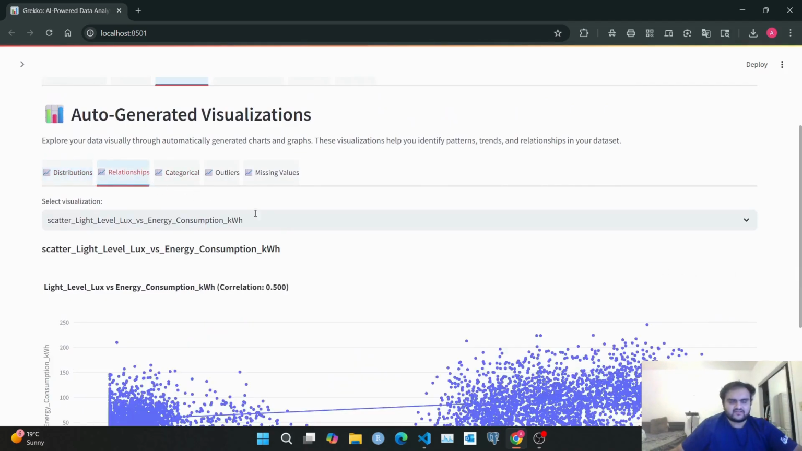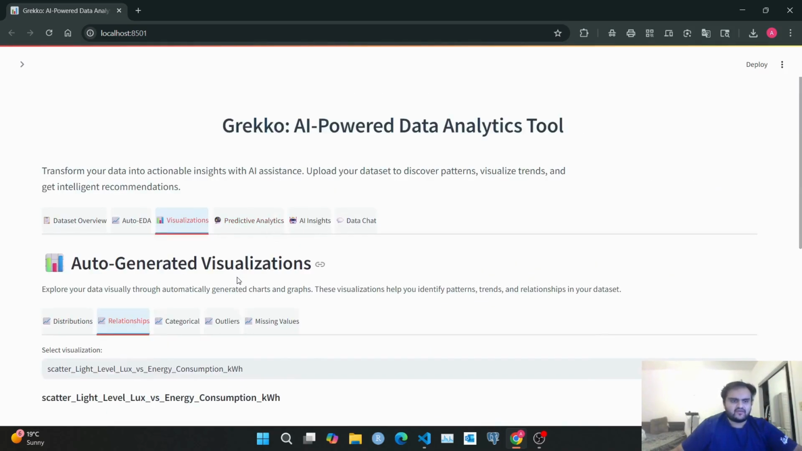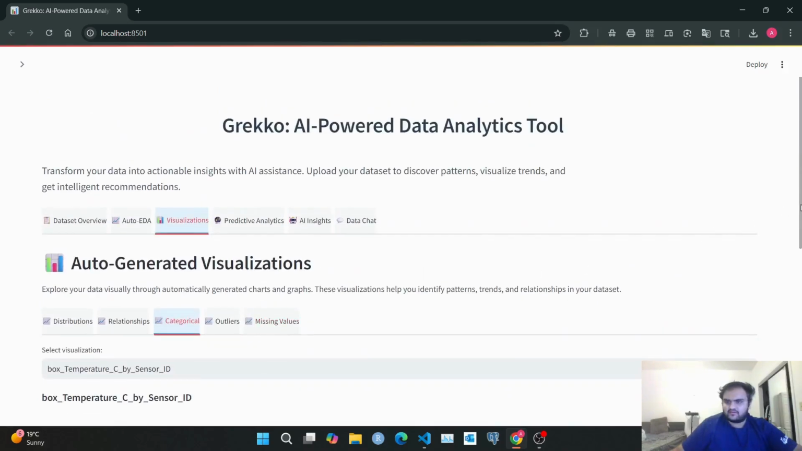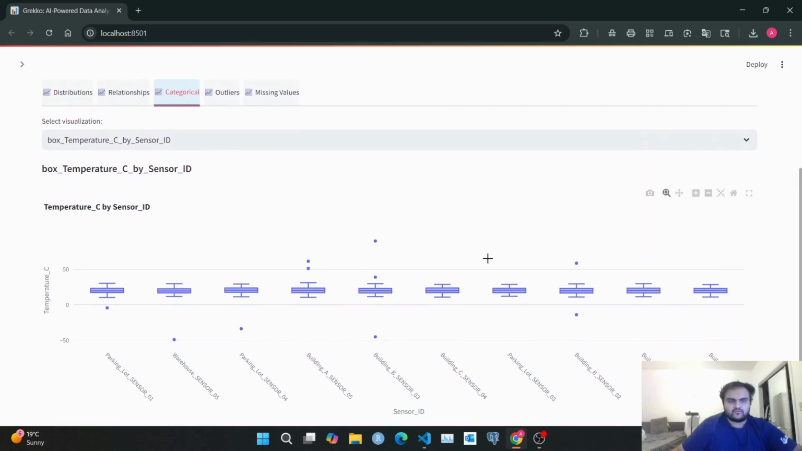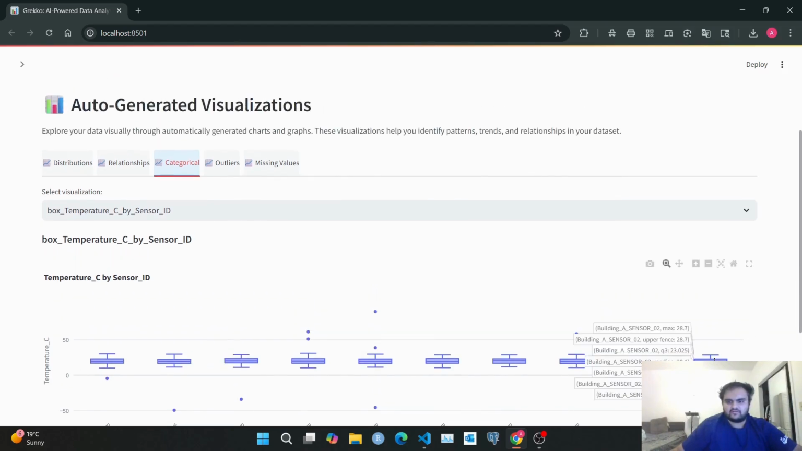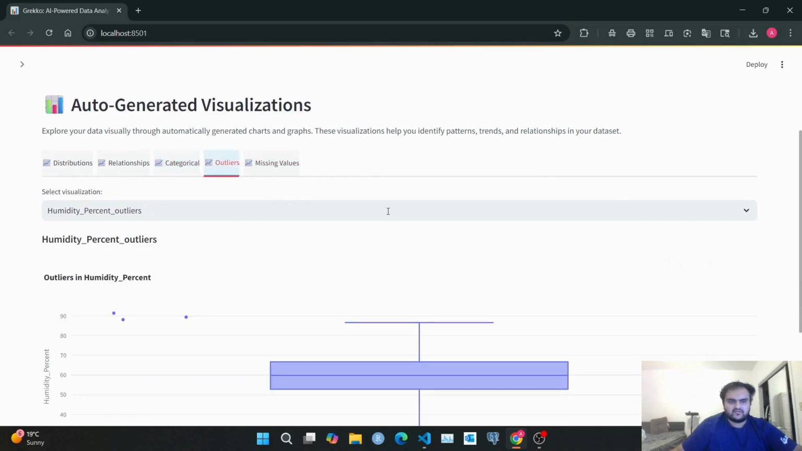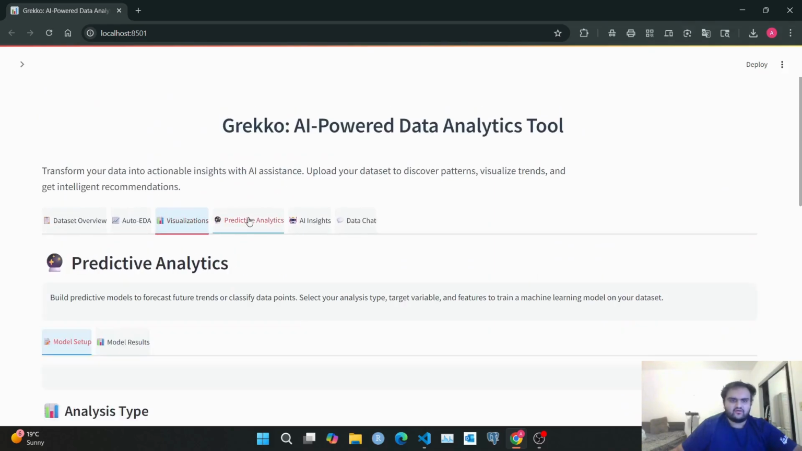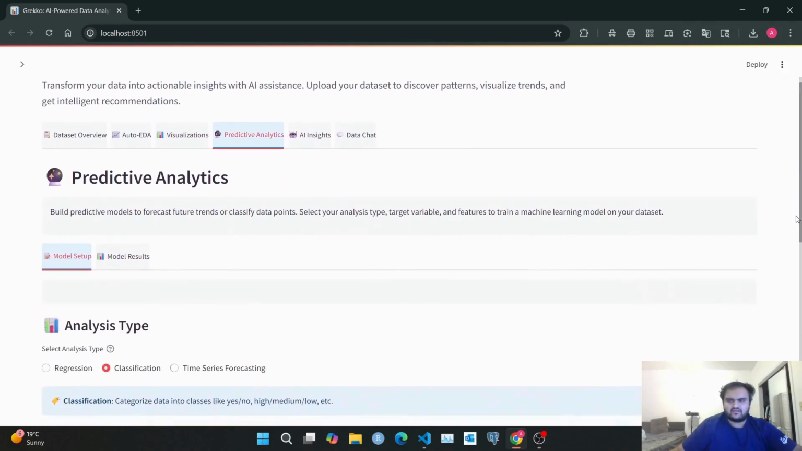And then we can understand the relationship between the data, the categorical data, as we can also plot a box plot for the categorical variables. So we can see it's a temperature by sensor data, so we can monitor the temperature. And over here we have all the sensors. You can see the box plot has all the information about the box plot, and then we can plot for the outliers, missing values, stuff.